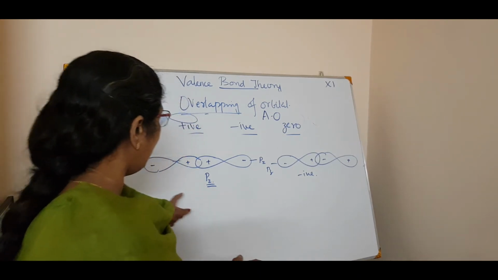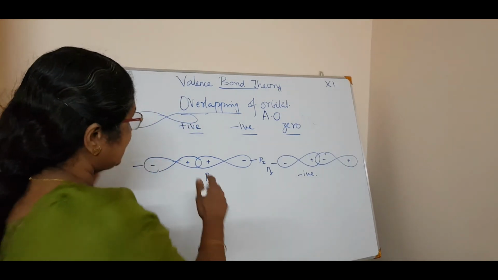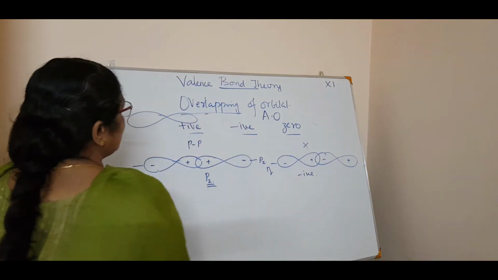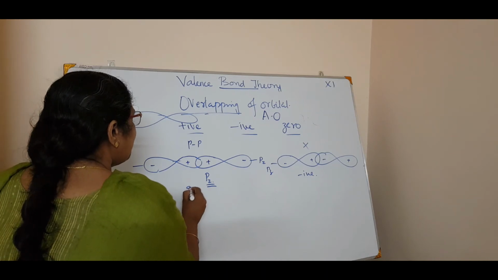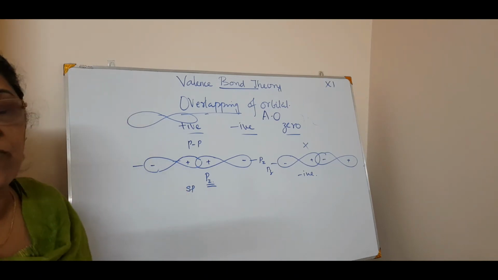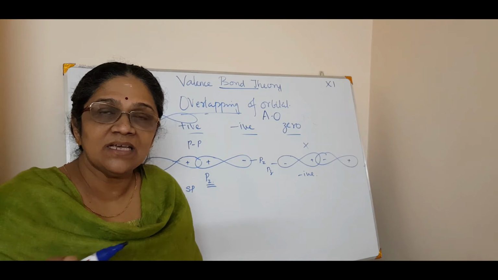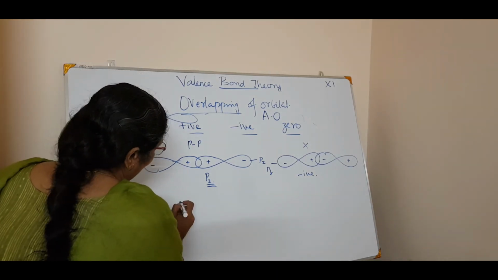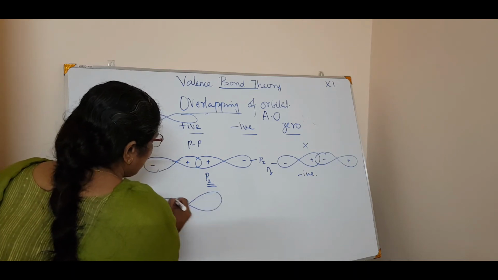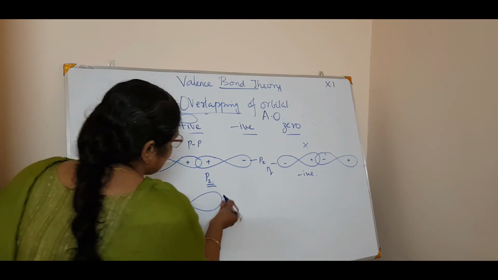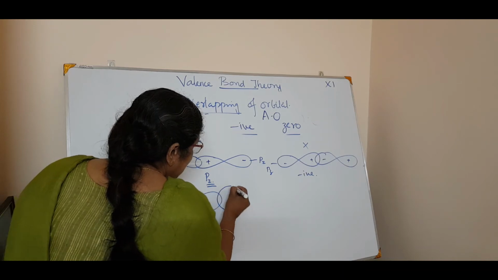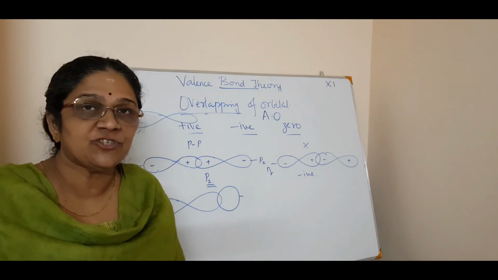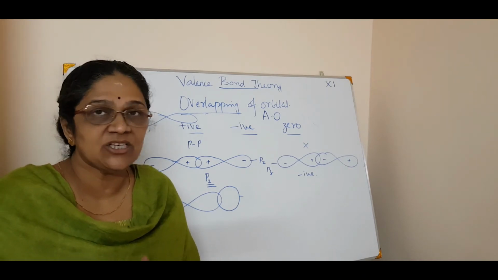This is a PP overlap. Now I can say an SP overlap. That means a p orbital is overlapping with an s orbital. How does it happen? I have a p orbital, and I will take the reference as pz. This axis is pz. And an s orbital. The beauty of the s orbital is what? It can overlap from any position, because it is spherical in shape.